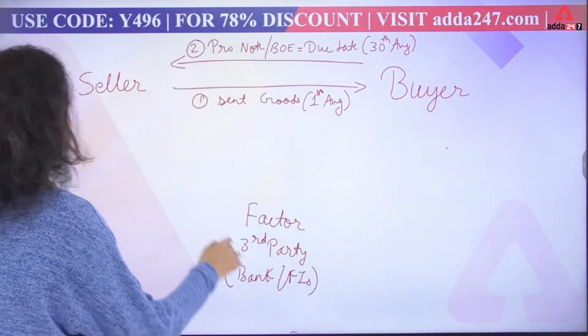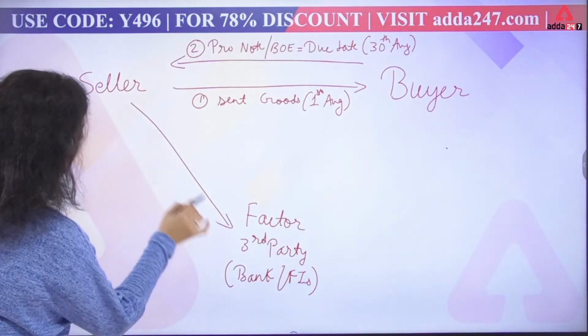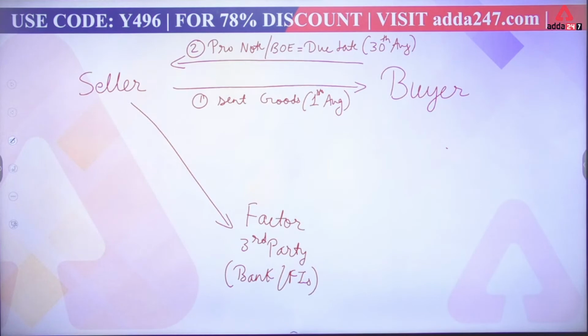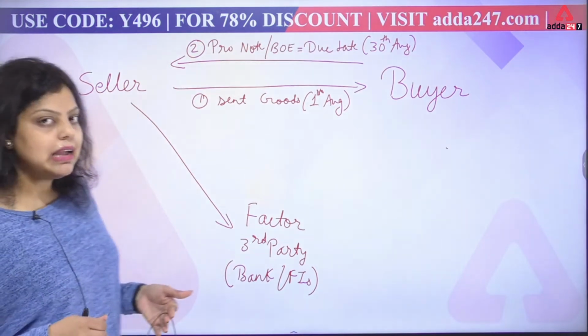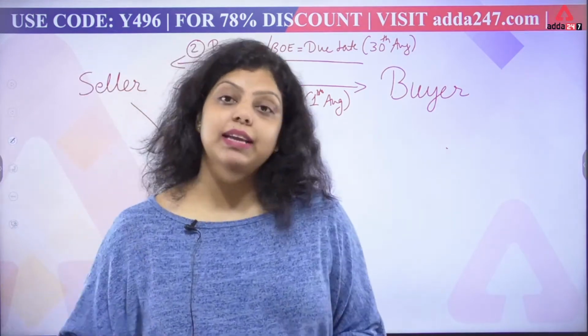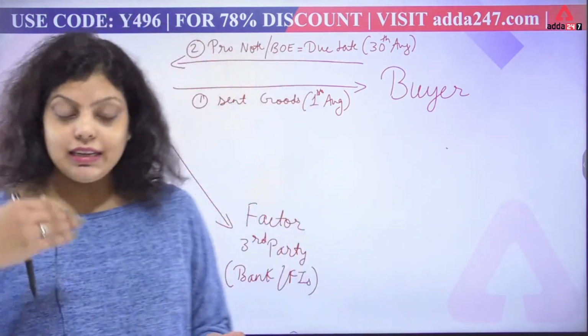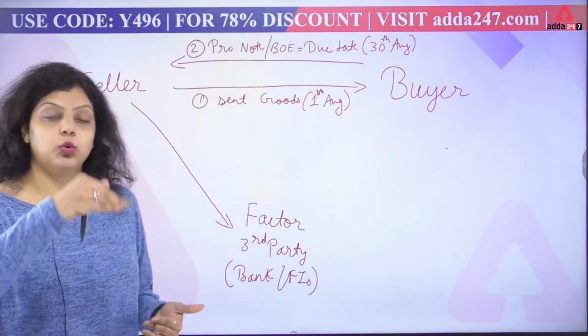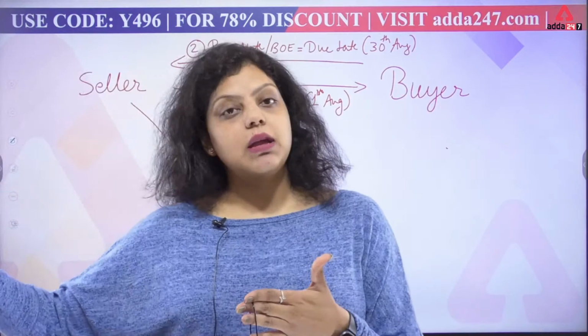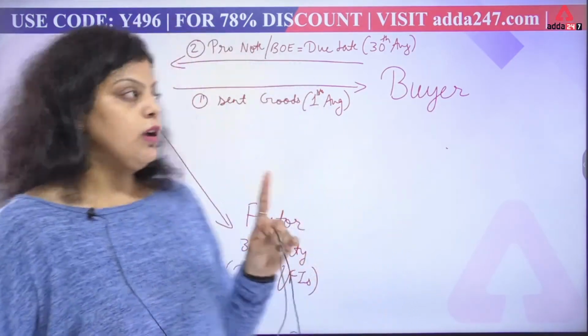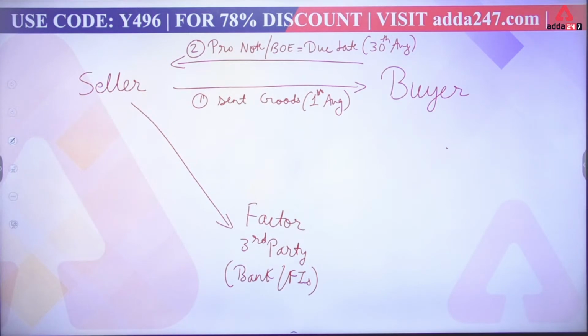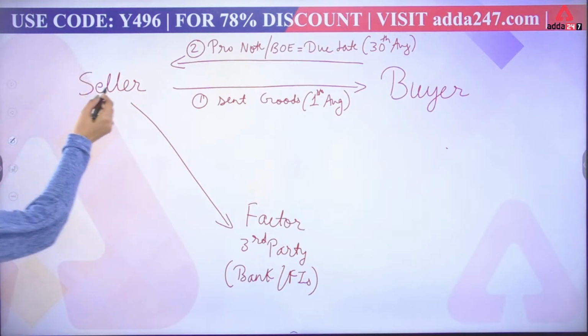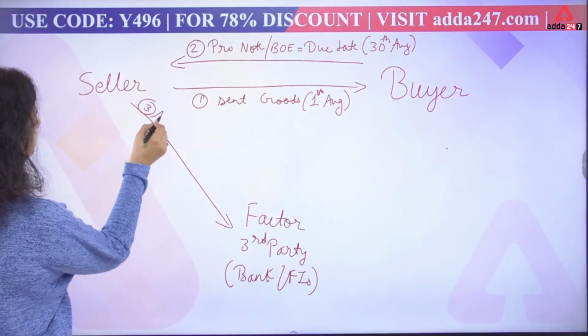So what the seller has to do is go to the factor and ask for the immediate cash requirement, saying that this is the bill of exchange or this is the promissory note. I am going to get money from my buyer on 30th of August, but I need immediate cash. So the factor agrees that I am paying you this amount today on 1st of August, and I will take the money from the buyer on 30th of August. So this is what we have done here: the seller went to the factor, which can be a bank or financial institution.